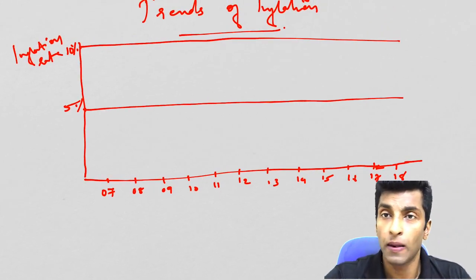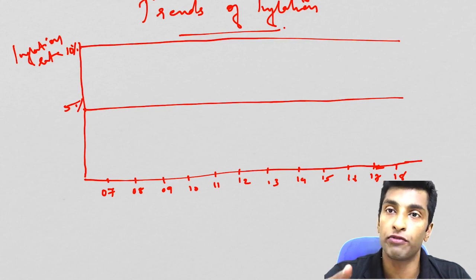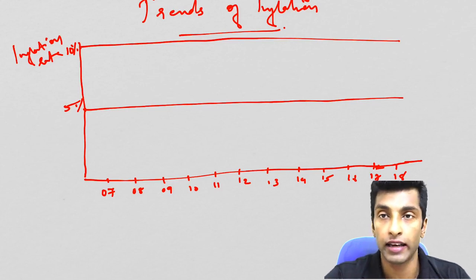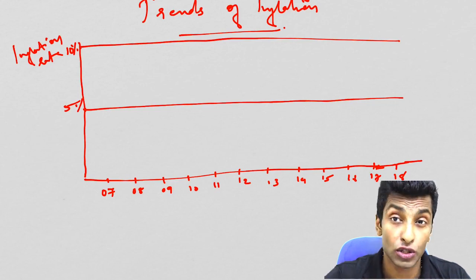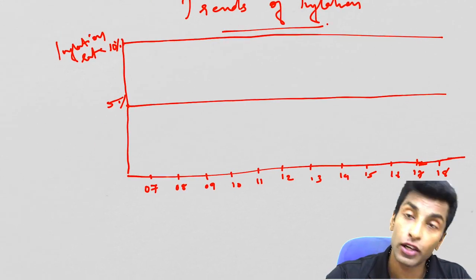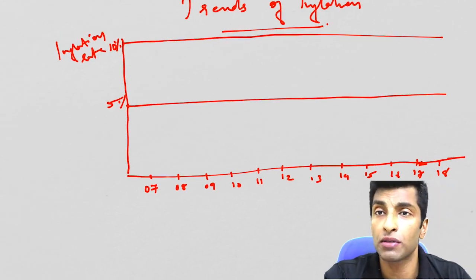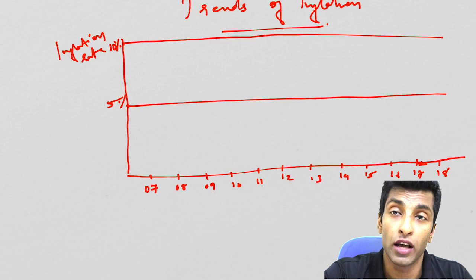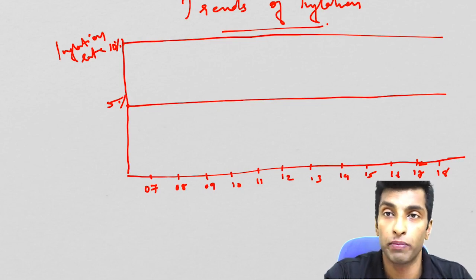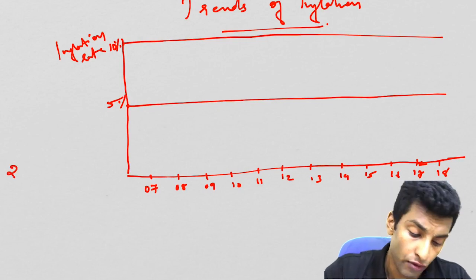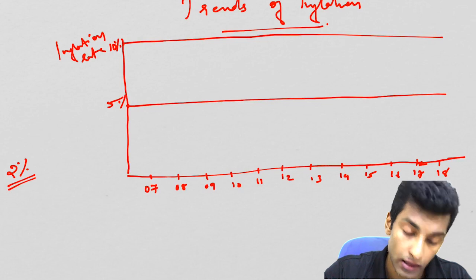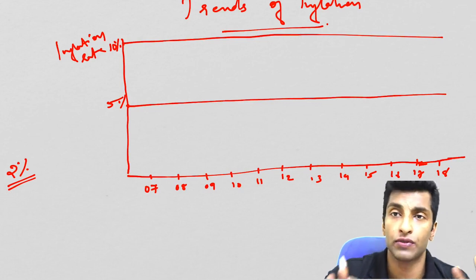These values are different for different countries. For developed countries, 5% itself might be very high, because in their case demand and supply are elastic. When the supply is elastic, the chances of inflation are much lower, and they target 2% inflation, and that is not possible in the case of India. The demand is so high that the supply cannot meet the demand. In the UK and developed countries, that is not the case. For them, 2% is actually the ideal rate of inflation, and it varies for different countries.